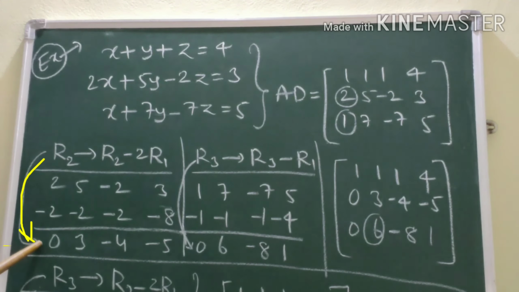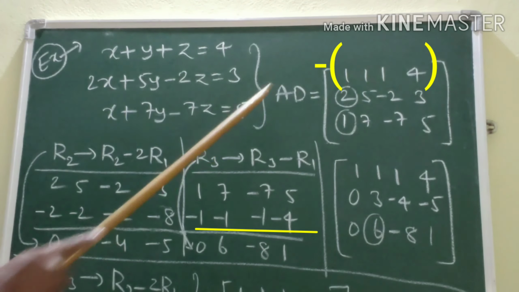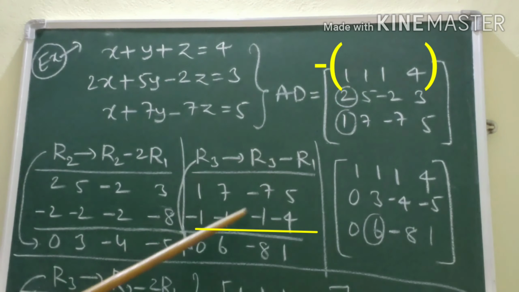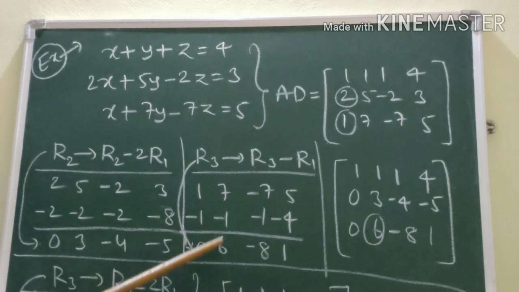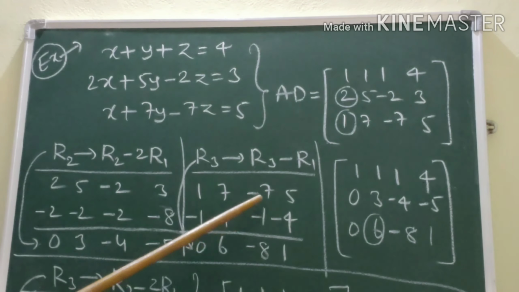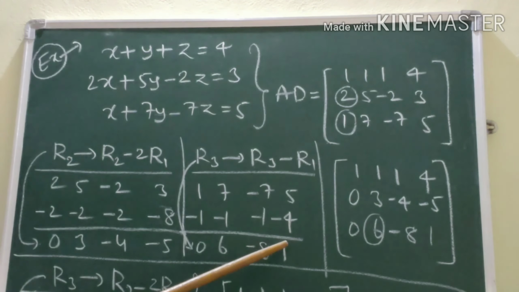Next, R3 tends to R3 minus R1. First of all, write R3. What is R3? 1, 7, minus 7, 5. Minus R1 means multiply R1 by minus 1, that is minus 1, minus 1, minus 1, minus 4. Let us simplify this. 1 minus 1, 0, 7 minus 1, 6, minus 7 minus 1, minus 8, 5 minus 4, 1. So this is the new third row.